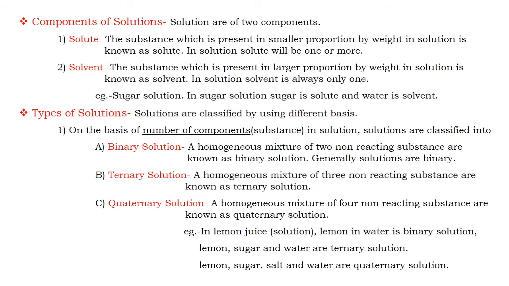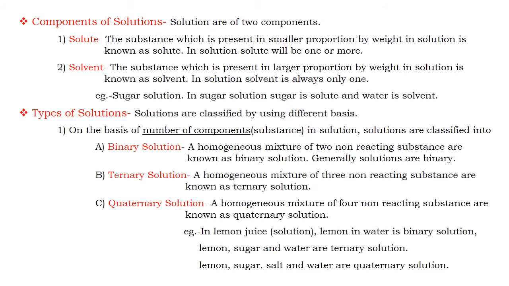Next type of solution is ternary solution. A homogeneous mixture of three non-reacting substances is known as a ternary solution. That is, a ternary solution is a mixture of three substances: two solutes and one solvent.